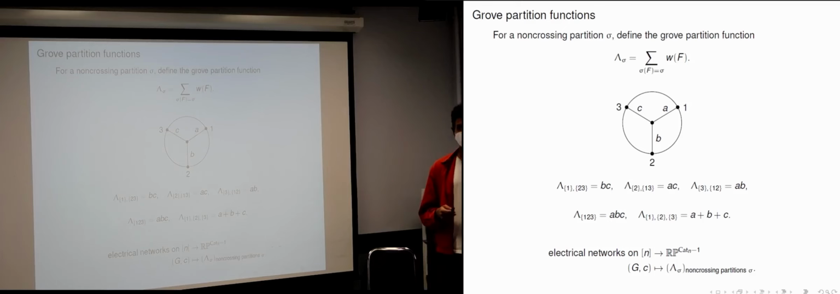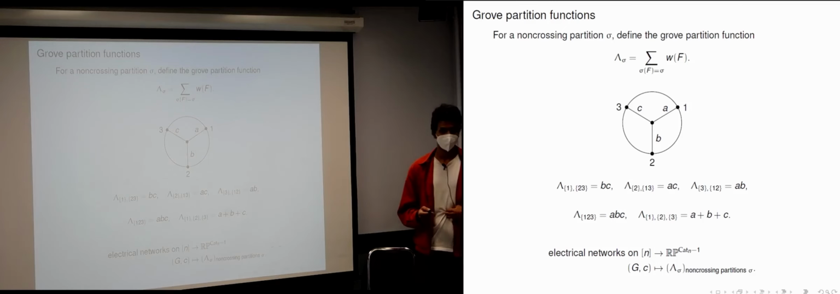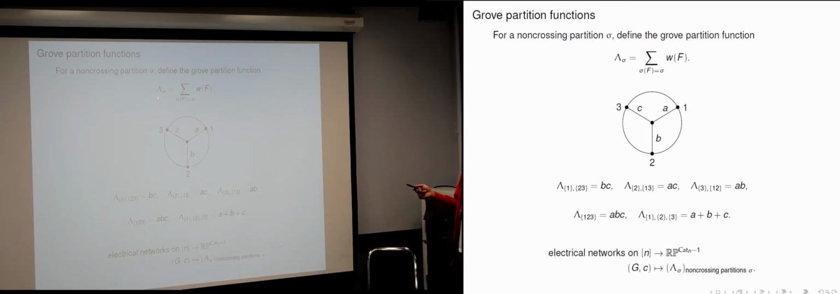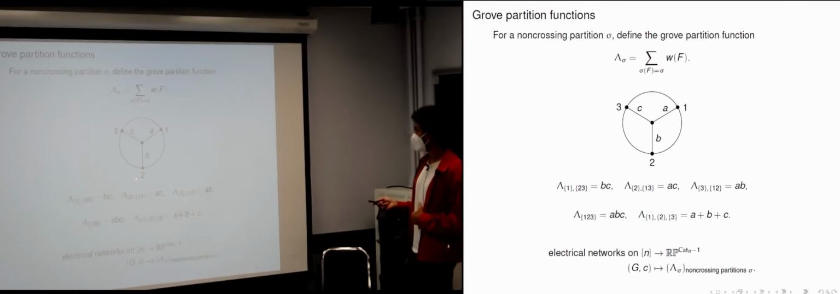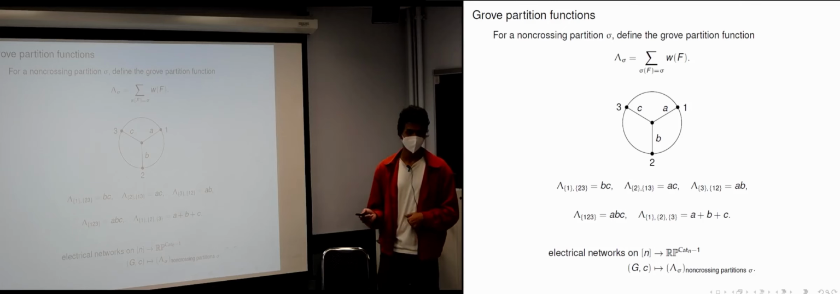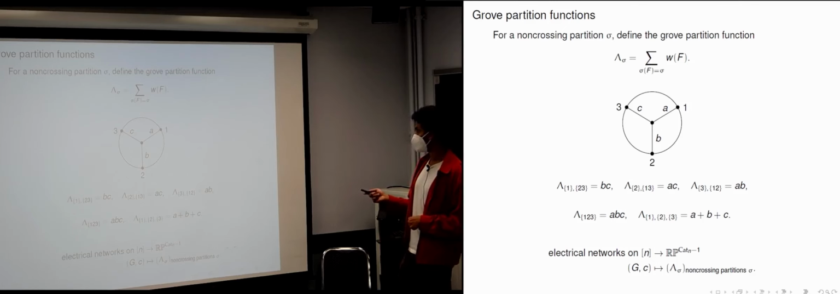So the question is, what if you take sigma to be crossing? So why do we need non-crossing? The reason is, here, every partition is non-crossing, so there is no problem. But say you had 4 boundary vertices and you took the partition that was 1, 3 and 2, 4.